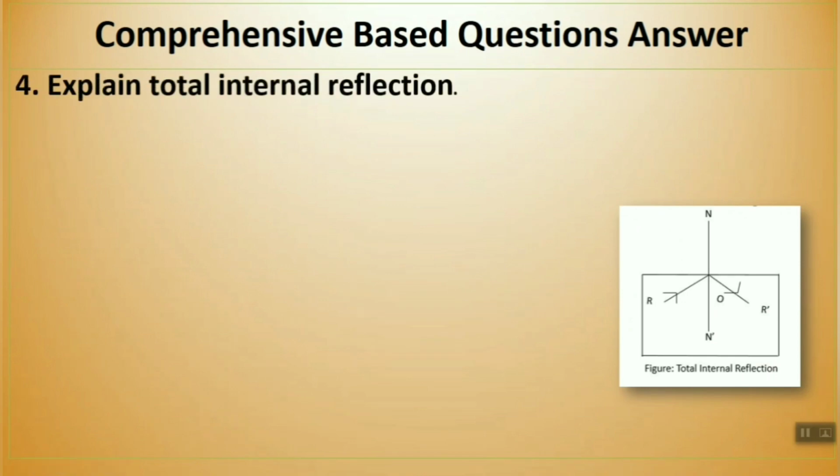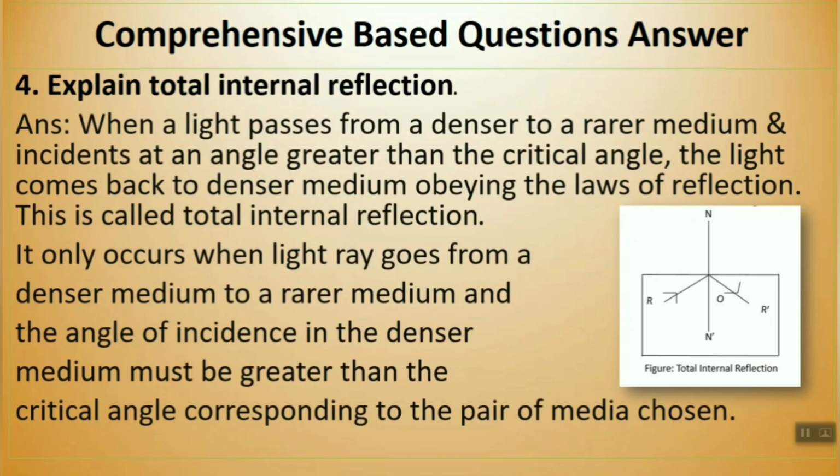Number 4, explain total internal reflection. As it is of 2 marks, the definition is not enough, so you have to write the definition, and with the definition it is better to write the condition, because you need not discuss more points. The figure you will discuss obviously in a 3 mark question answer, not in a 2 mark question answer. But why? Because we have much more information here to write.